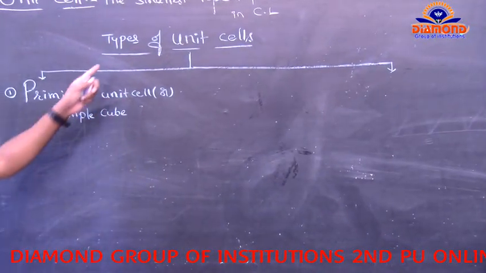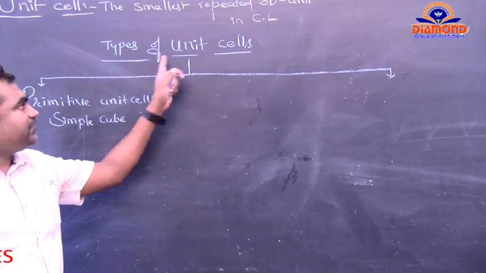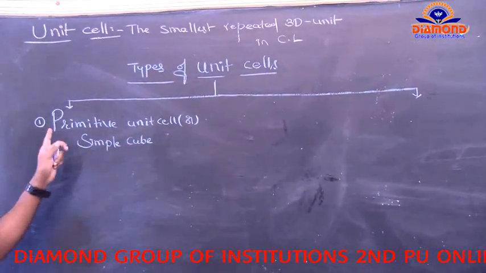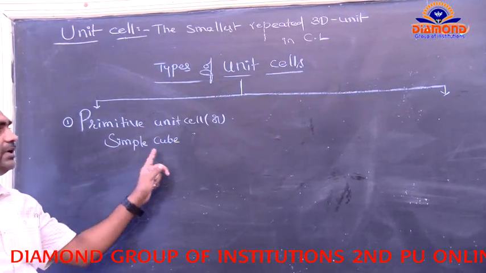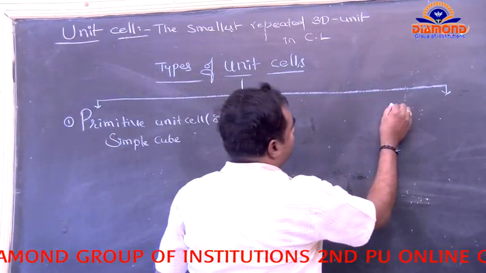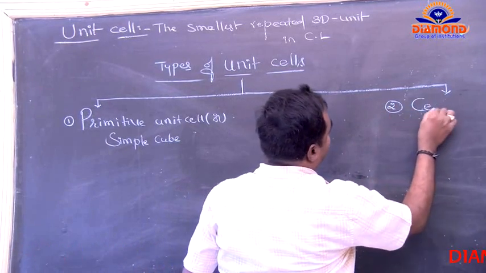The second one belongs to the centered unit cells.